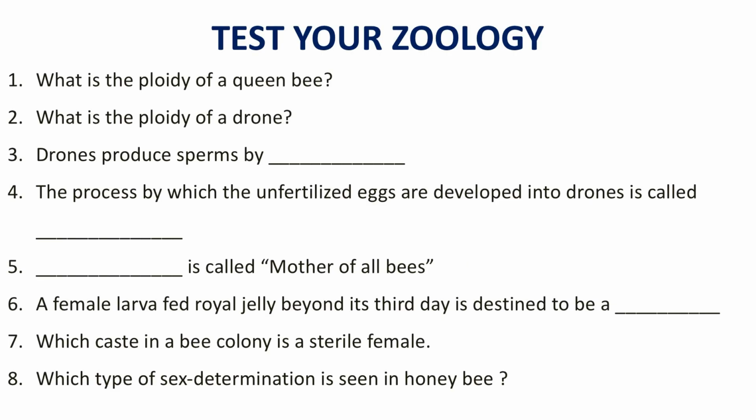Then the next question, a female larva fed royal jelly beyond its 3rd day. If the royal jelly treatment continues beyond the 3rd day, then that female larva is destined to be a queen. Okay? Then the next question, which caste in a bee colony is a sterile female?